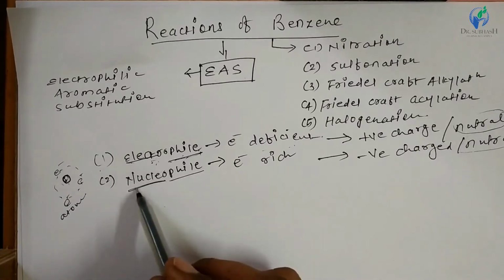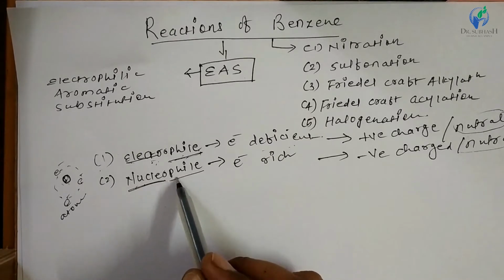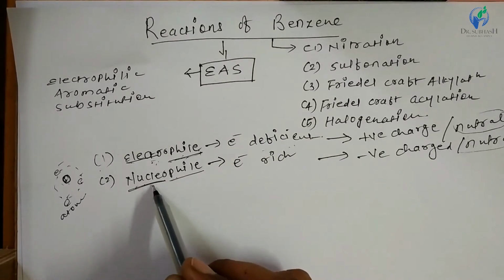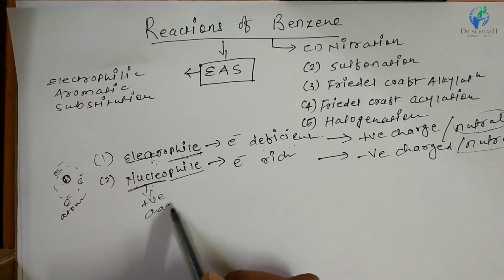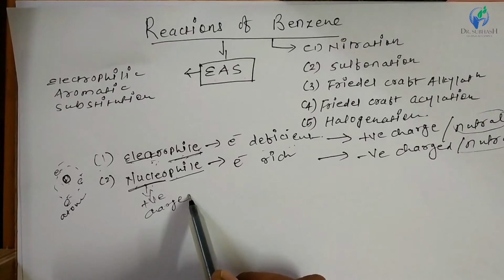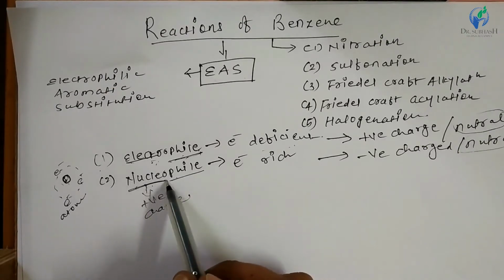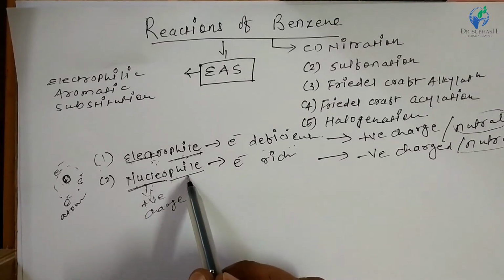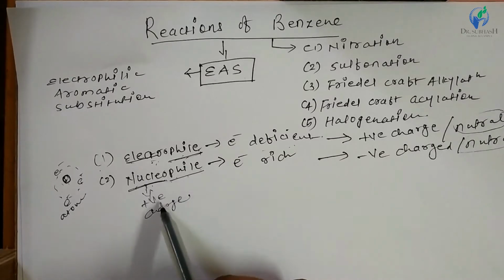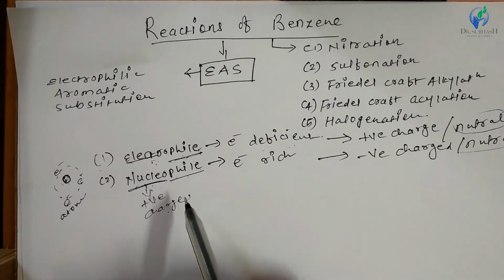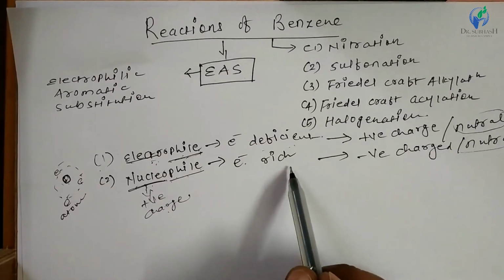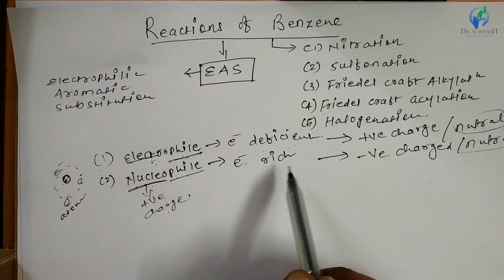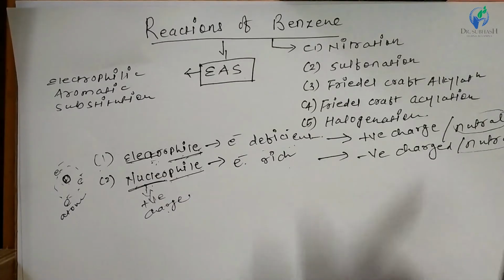So nucleophile means attracted to the nucleus, that is the positive charge or protons. So nucleophiles are the molecules or moieties that attract positively charged molecules or protons, because they are electron rich species, that's why they attract electron deficient species.